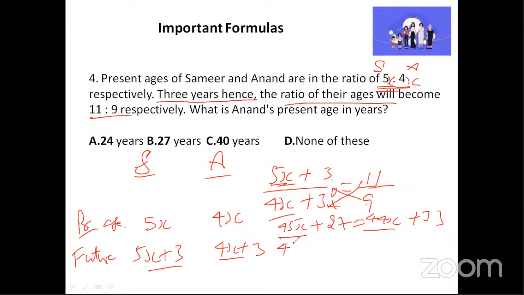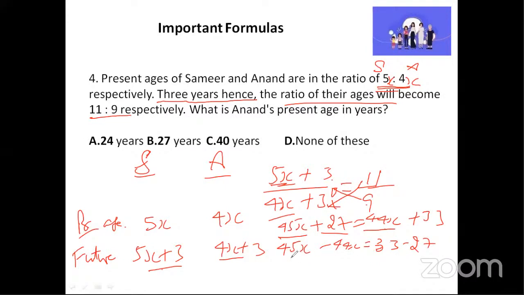So this will become 45x minus 44x is equal to 33 will remain here only. This 27 will come this side. So plus 27, when it goes to this side, it becomes minus 27.